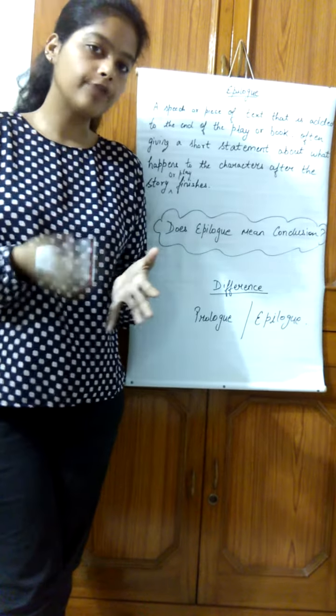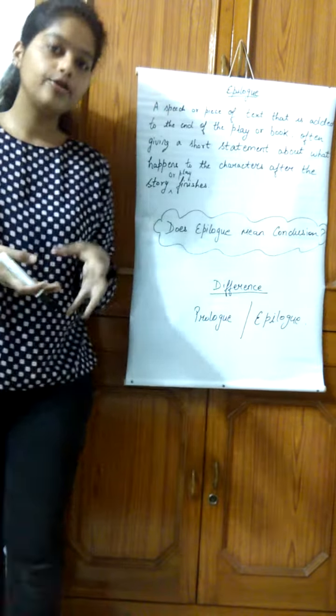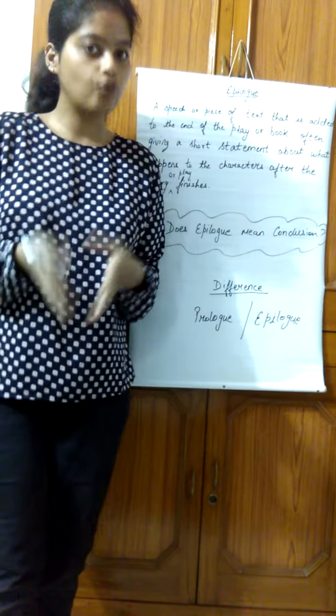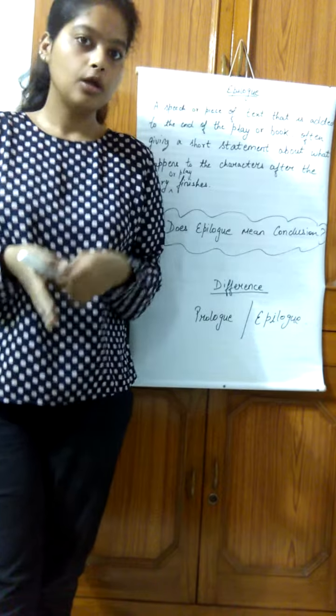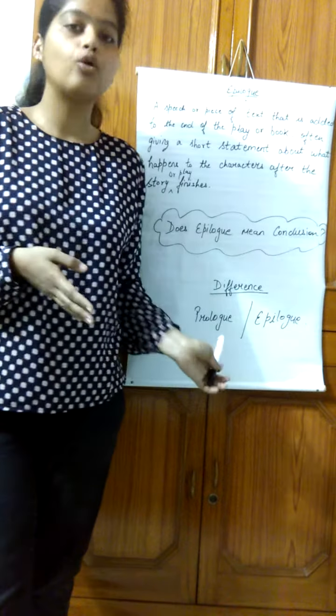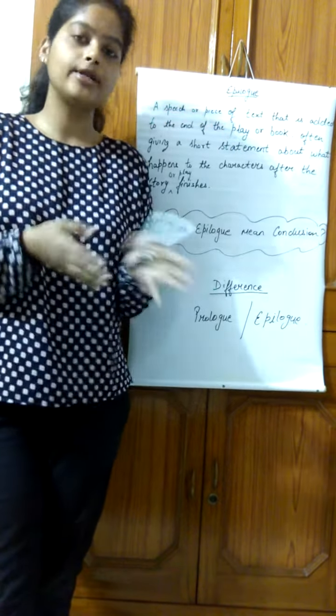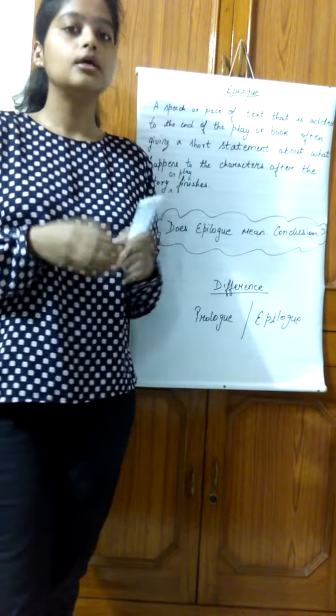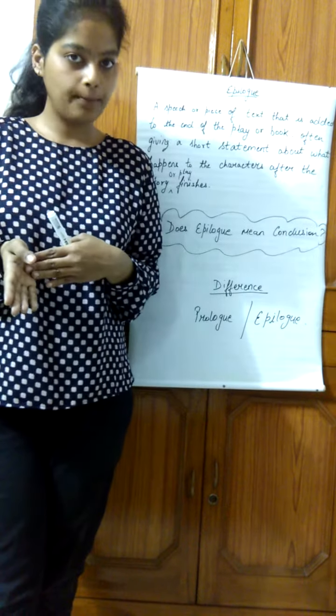And what is it written for? It gives you an introduction about the main characters, about the story, where the story is being plotted, and so on. While epilogue is completely opposite of prologue. So prologue is written at the beginning, while epilogue is a speech or piece of text that is located at the end of the story or a play.